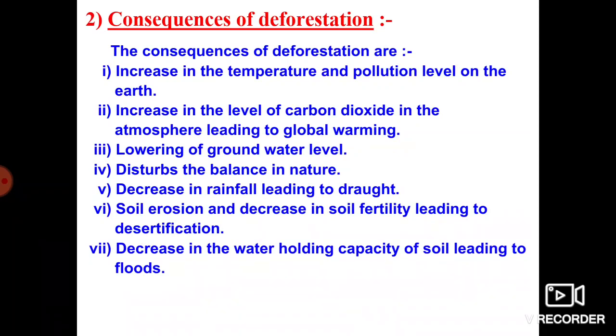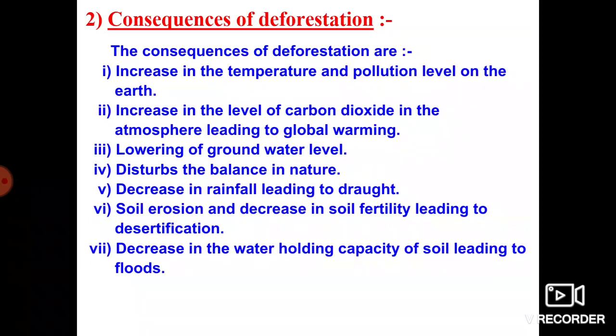This takes place because of the increasing level of carbon dioxide gas in the atmosphere. Carbon dioxide plays a major role in absorbing a large amount of the heat produced by the sun, and this leads to an increase in the temperature of the earth's surface or atmosphere.